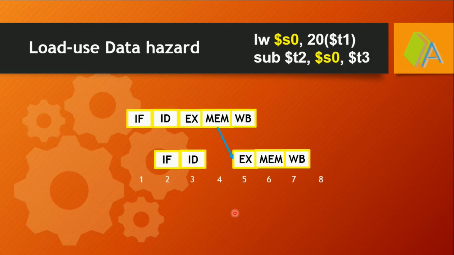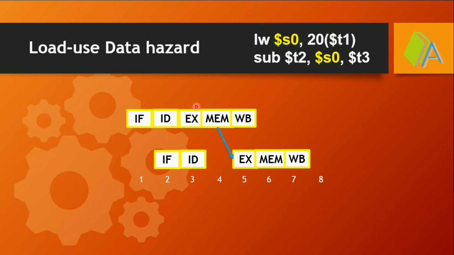In this example, while executing, the data for S0 will be available only after the fourth clock cycle. Normally in an arithmetic instruction, you have the data after the execution stage. But here the execution stage ALU computes only the address from which the data is to be loaded.